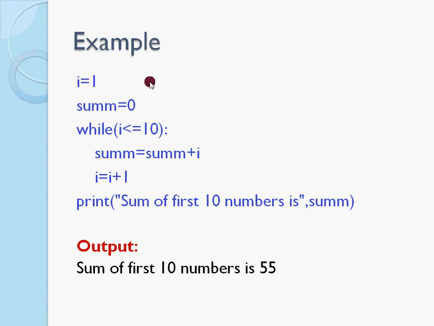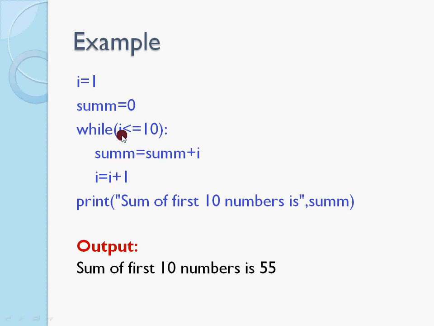Now it again checks 2 less than or equal to 10. Again the condition is true. So it sums up 1 plus 2, which will be 3. And again it increments the value of i, so i will be 3 now. 3 is less than or equal to 10, again the condition is true. So it will get iterated till i becomes 11.